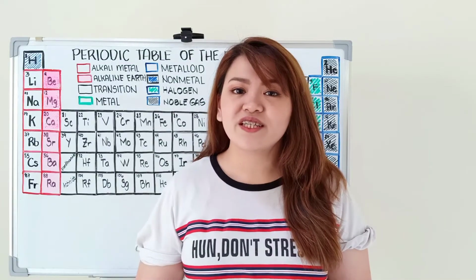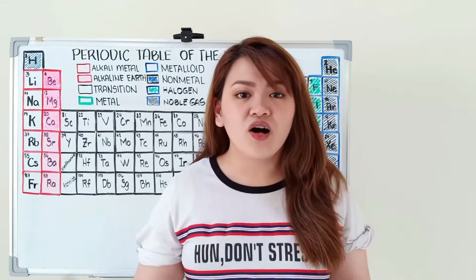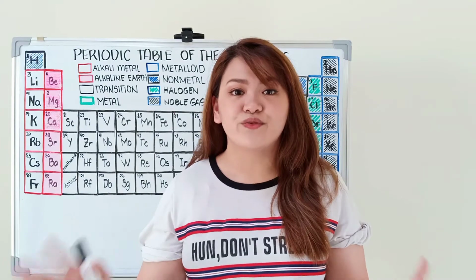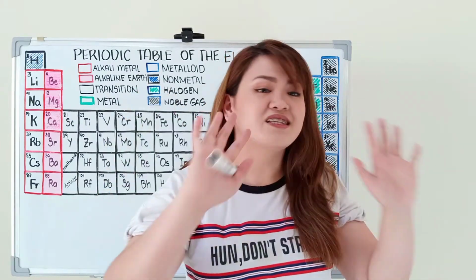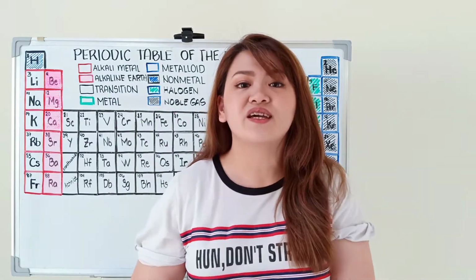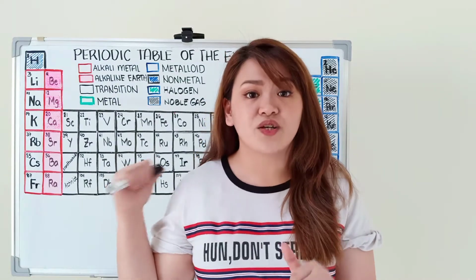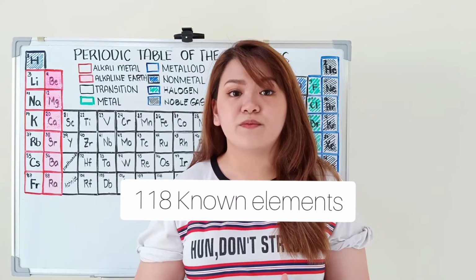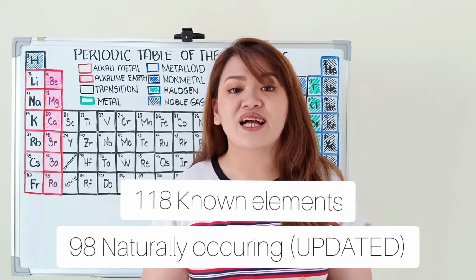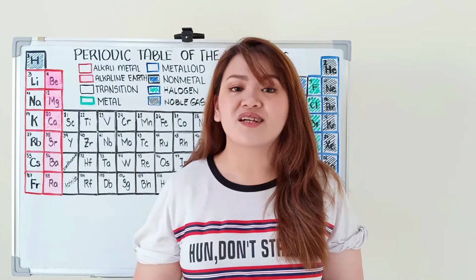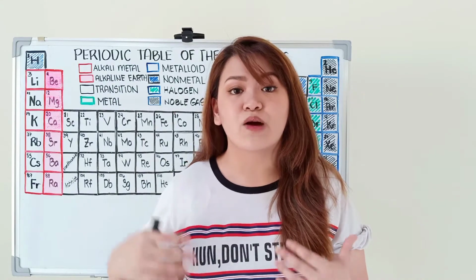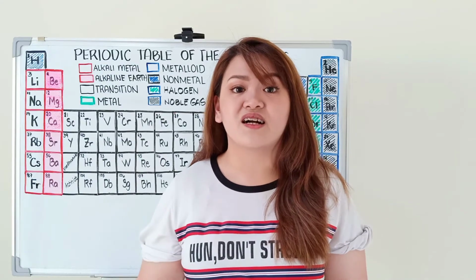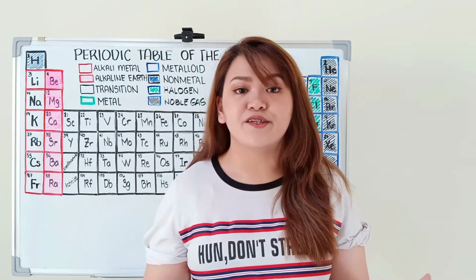So the periodic table is a chart that represents all the elements that constitute everything. Literally everything in our universe. So basically, lahat ng nakikita nyo and even yung mga hindi nyo nakikita is actually made up of at least one of these elements. As of today, there are known 118 elements and 94 of which are naturally occurring, meaning we can extract these elements from different sources in our environment, like gold, silver, copper, etc. And the rest are synthetic elements.